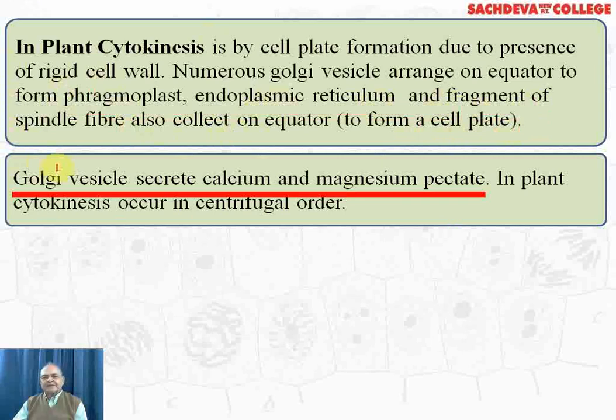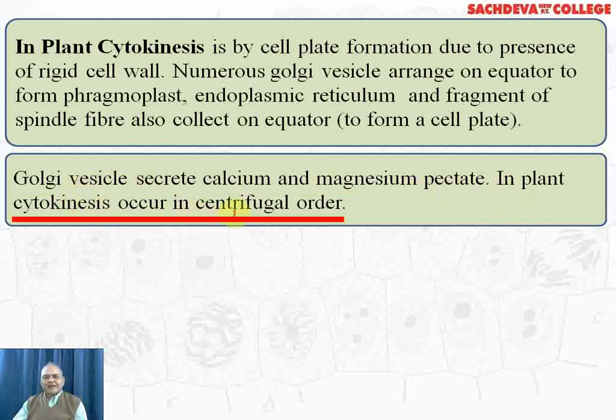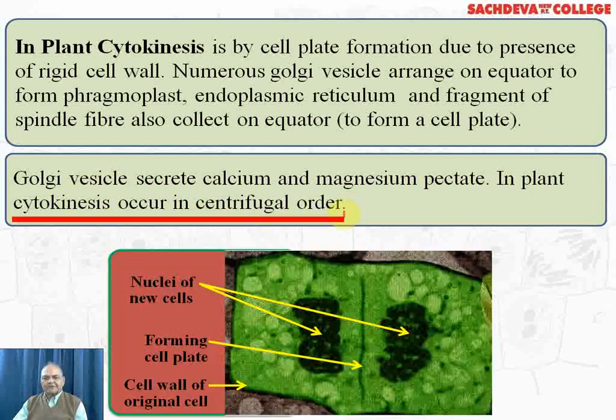Golgi vesicles secrete calcium and magnesium pectate, which helps in the formation of middle lamella, and in plant, cytokinesis occurs in a centrifugal order. Now you can see that from the middle, the cell plate starts moving towards the two ends, and that is how the cell plate formation is taking place in the plant cell, while in animal cell you have seen it was by constriction.